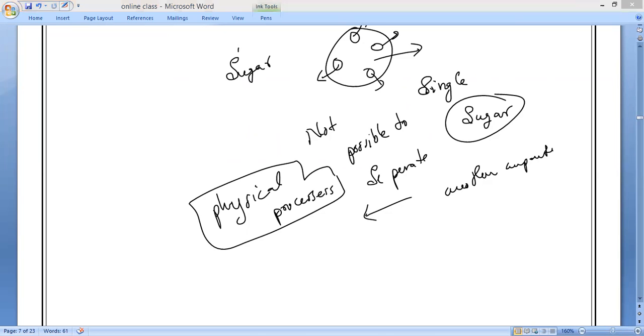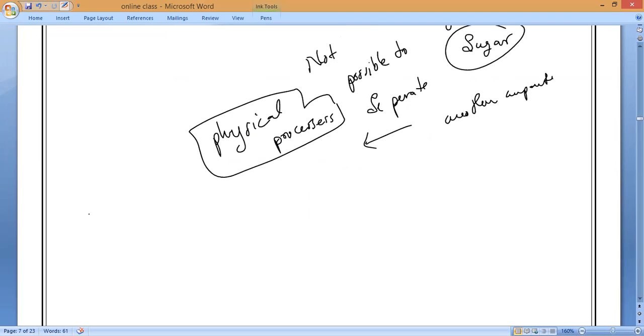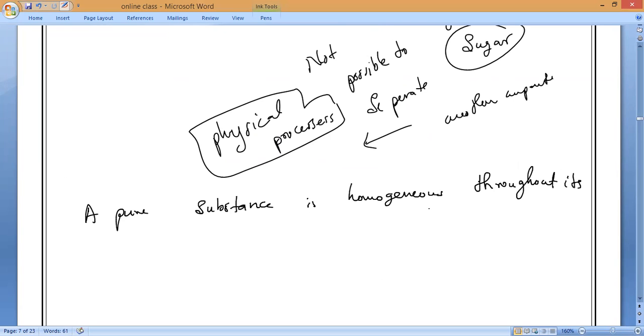Please remember that a pure substance is homogeneous throughout its mass. Very, very important. A pure substance is homogeneous throughout its mass.